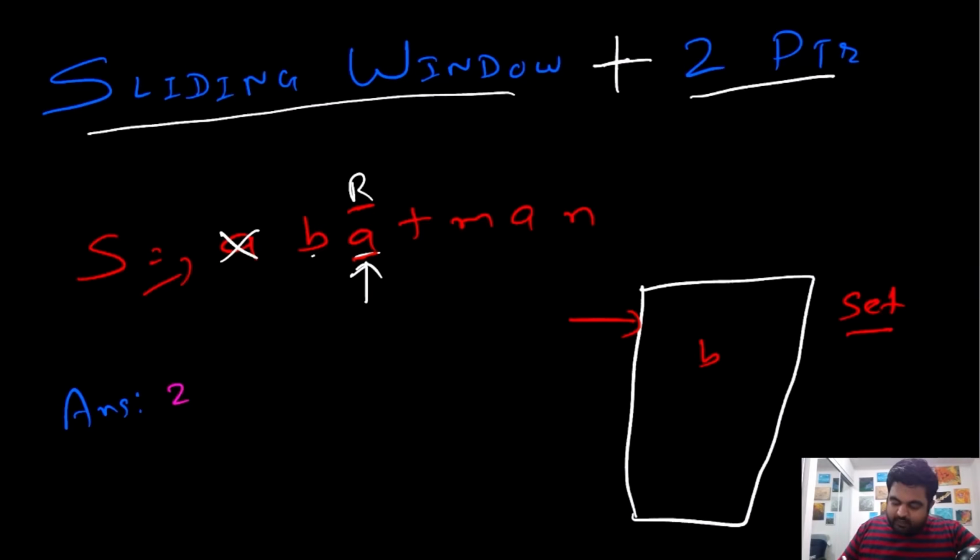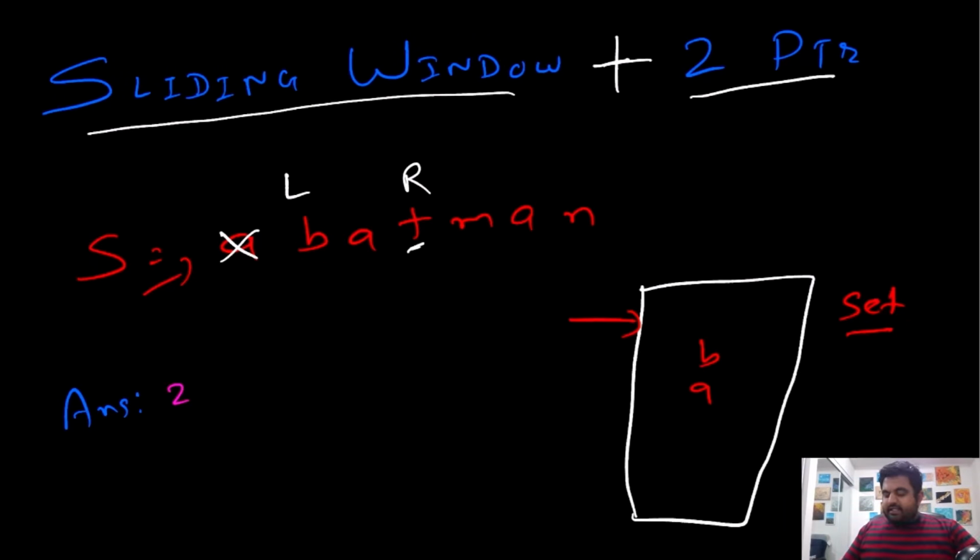So okay, we ignore this A, and now our left pointer is at this position, our right pointer is at this position. So far the values are B and A, and now we are again going to add this value A over here because this right pointer is here. Okay, what is the length so far? The length is still 2. Because the length is 2, we are not going to update our answer, because in our answer the length is also 2. Now we are going to update our right pointer to come to the next element, and when we update the right pointer, it comes over here.